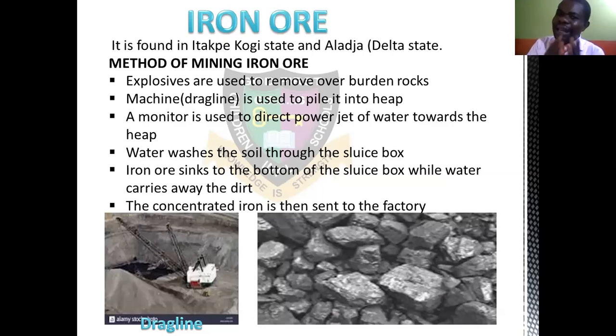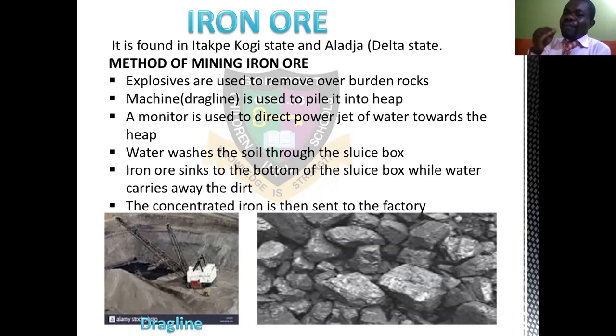Then how do you mine the iron ore? Explosives are used, just like I explained not long ago, to remove the overburden rock. You know that when you say ore, it contains impurity. You destroy the rock so that you get the ore you are looking for. A machine called a dragline is used to pile it into a heap where it is packed together. That is the dragline you are seeing, the machine that piles into the heap.